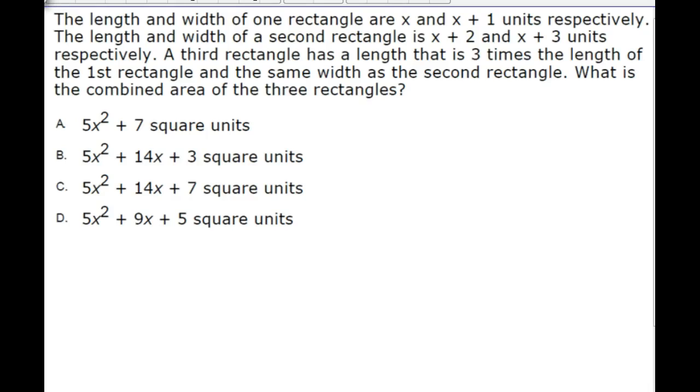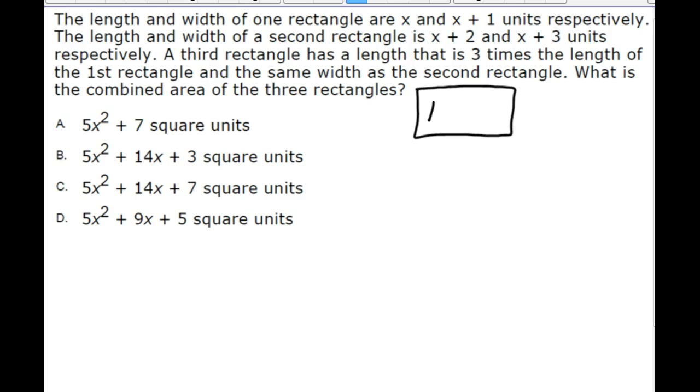Hi, this is Miss Wiles, and in this question, there are a couple of things that are being worked on here. If you've already read the question, you know that you've got these three rectangles, and you're going to need to know what the area of the three rectangles is. So of course, you should realize that one of the things I'm going to need to know to do this problem is how do I find the area of a rectangle?